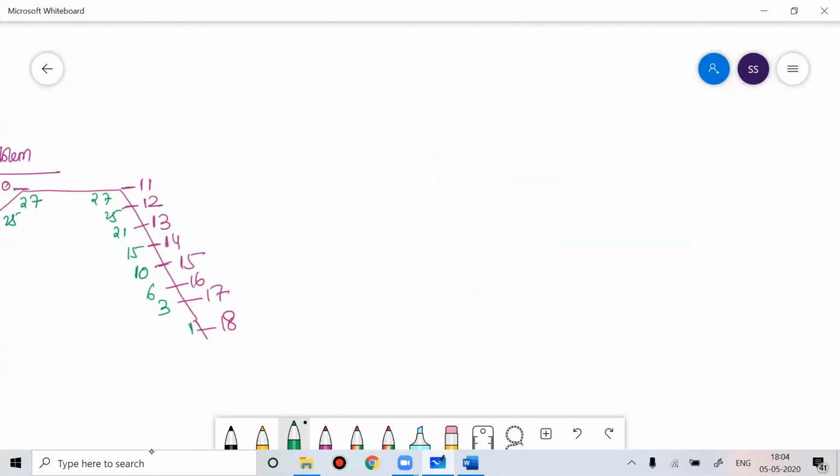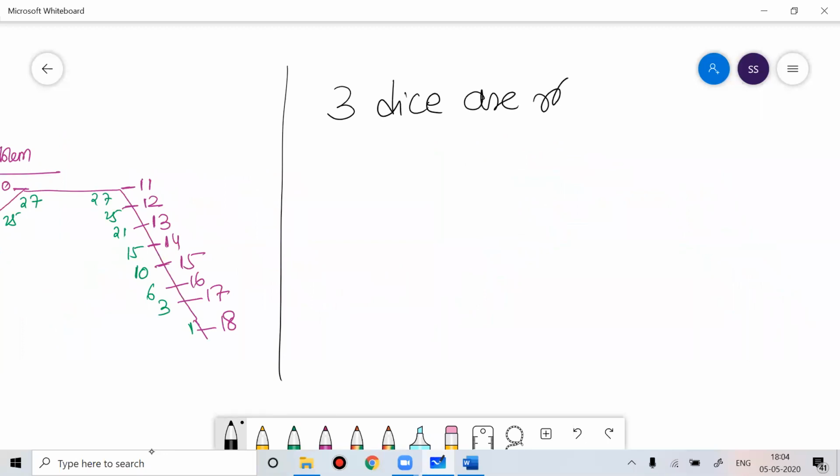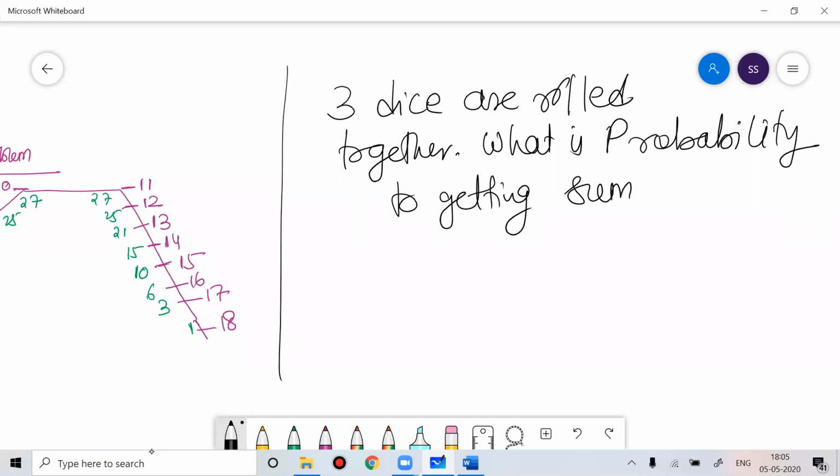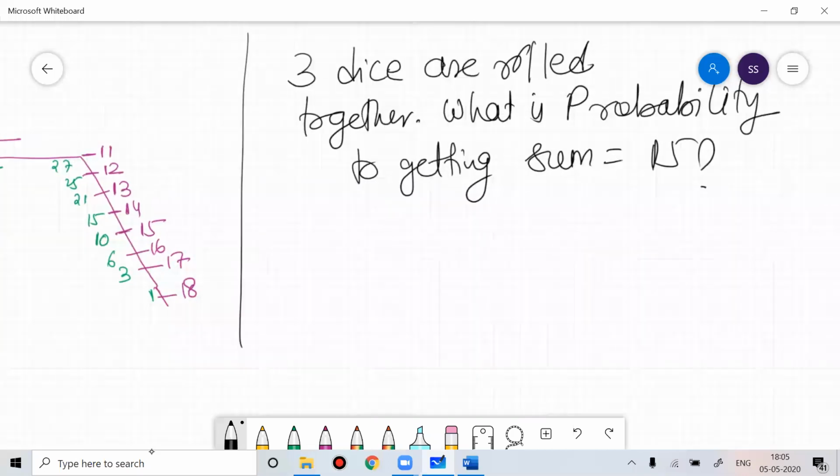Imagine if I ask you this: 3 dice are rolled together. What is the probability of getting sum equal to 15? So 3 dice are rolled together. What is the probability of getting sum 15?